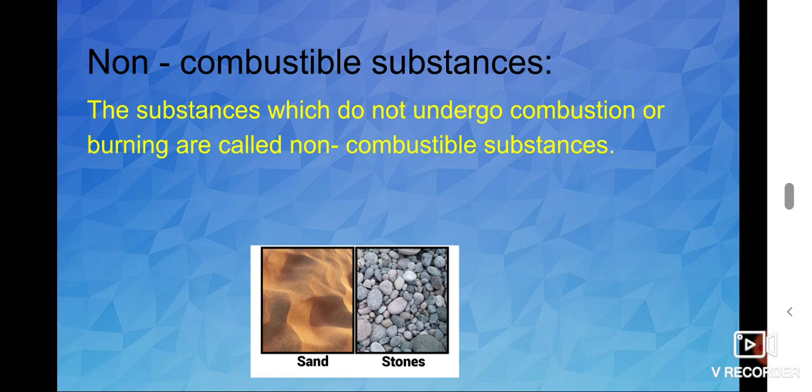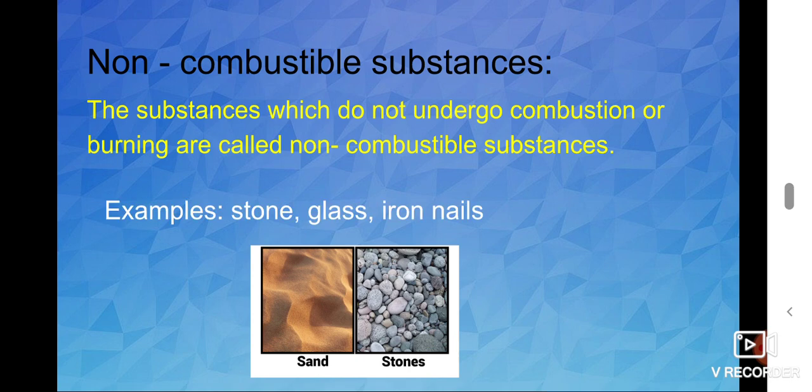Yes, iron rod, steel scale, buildings, stone, sand. Yes, these are all examples of non-combustible substances. Examples: stone, glass, iron nails, iron rod.